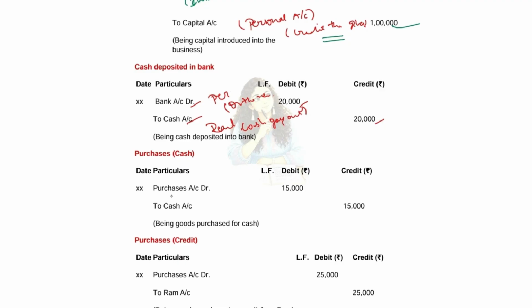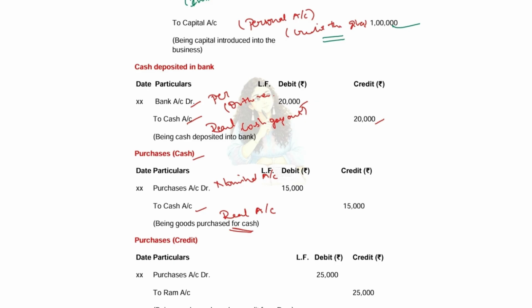Okay. Next comes the purchase of goods for cash. The account for this is purchase account debtor to cash account. So what is purchase account? Purchase account is the nominal account. What is cash account? Cash account is the real account.